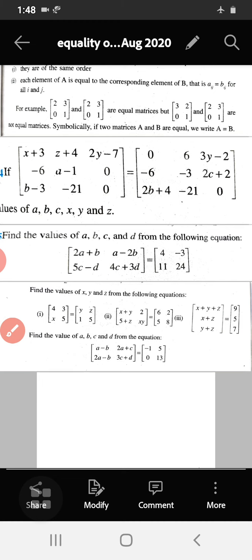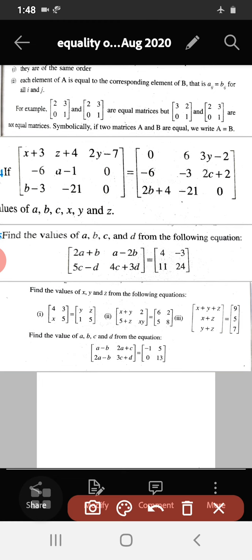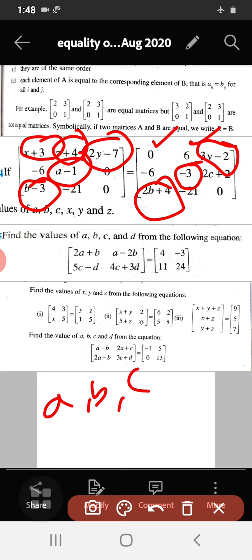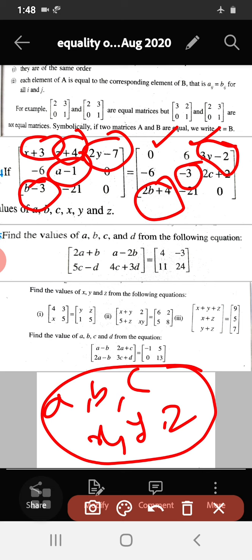So in this way we can see here corresponding elements. x plus 3 I have equated it to 0. Then z plus 4 is equated to 6. Then this corresponding element is equated to 3y minus 2. Then this b minus 3 is equal to 2b plus 4. So we find out the unknowns and equate it to corresponding elements. a minus 1 is equal to minus 3. And we have solved for a, b, c, x, y, z. I got the values. Okay.